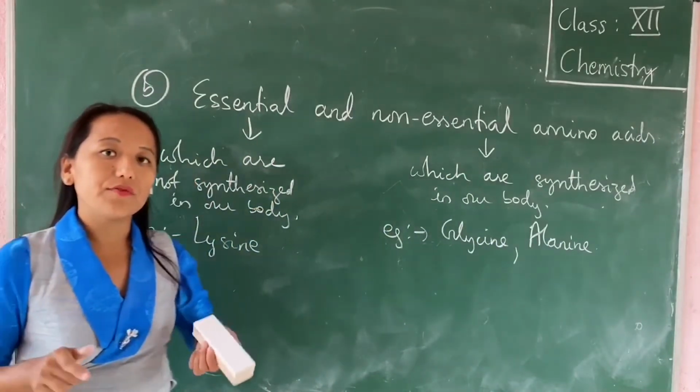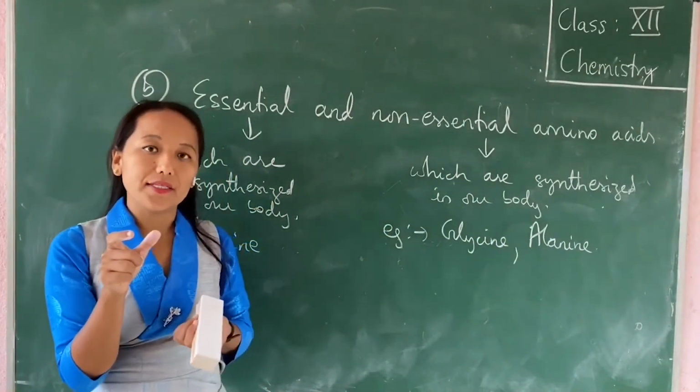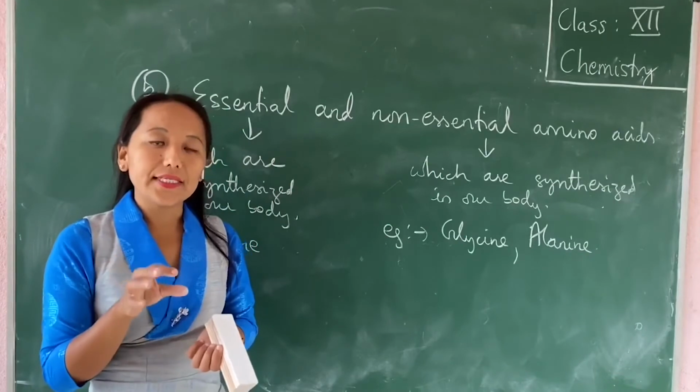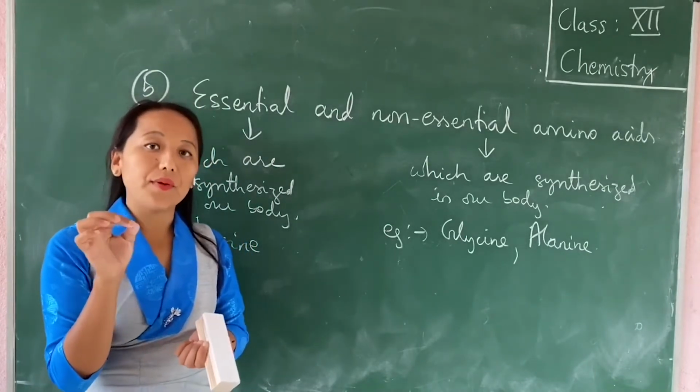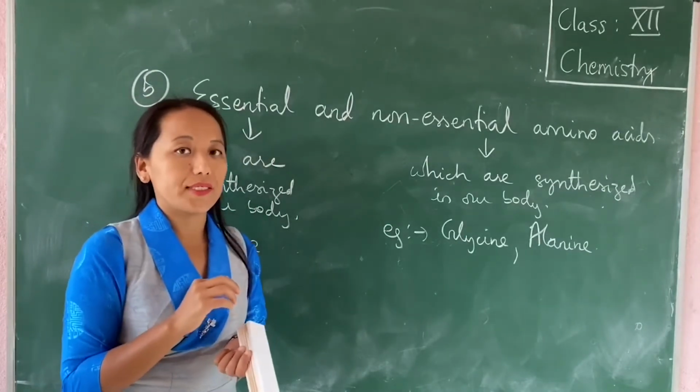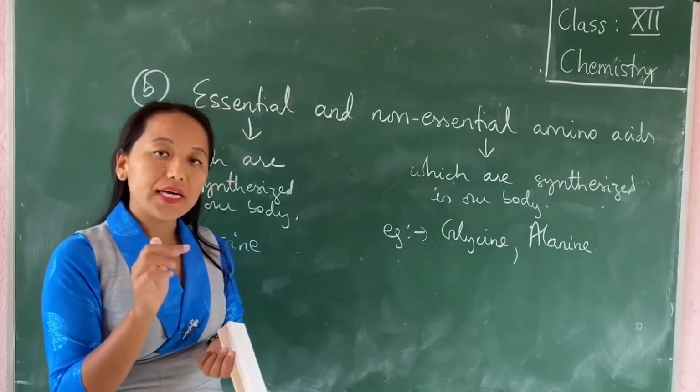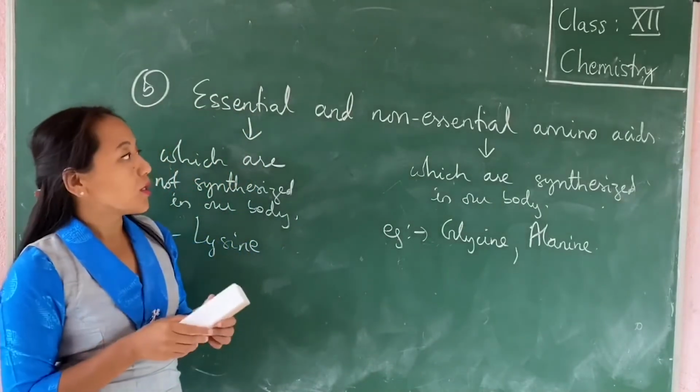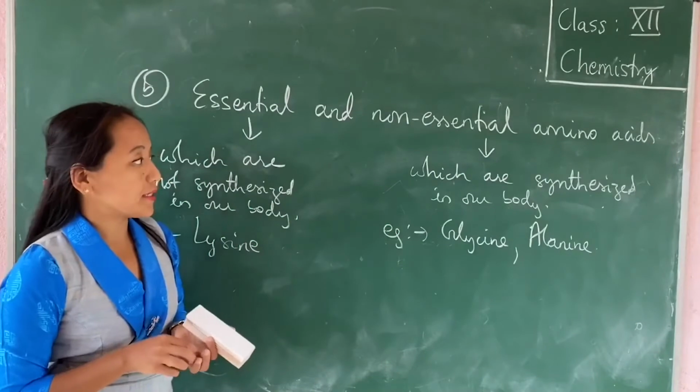Now, in the table in which the 20 amino acid names are given, the star-marked amino acids are all essential amino acids, and whichever does not have the star mark are all non-essential amino acids.